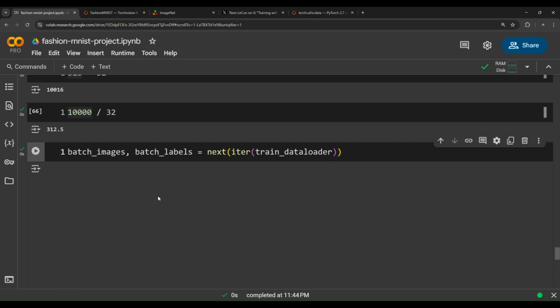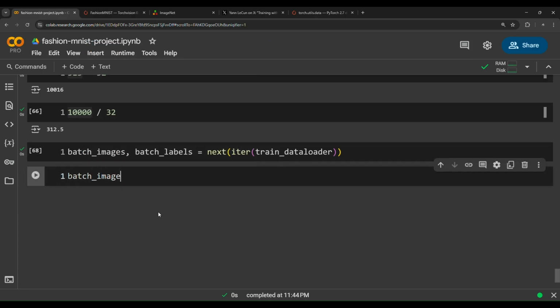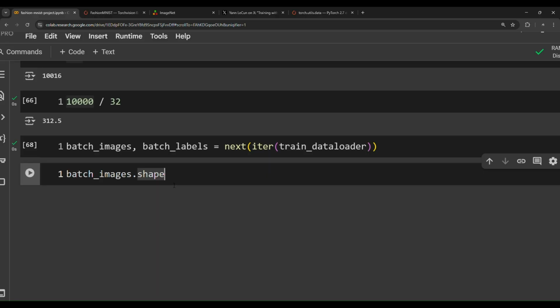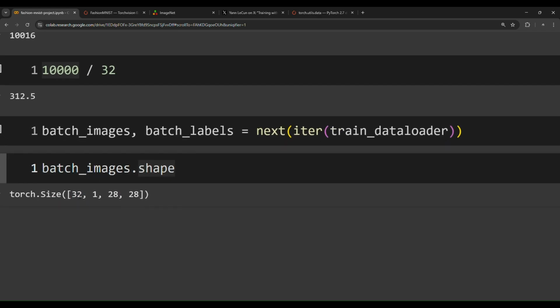Now I'm going to show you something very in-depth. Batch images dot shape. So what is the shape? I want you to have a think for a moment before I run the cell. What is the shape of this batch? Well, it's 32 by 1 by 28 by 28. So we have 32 images.